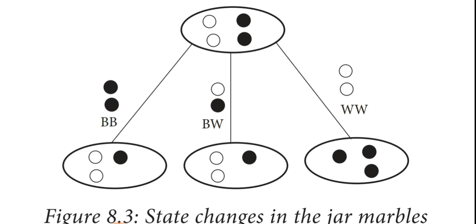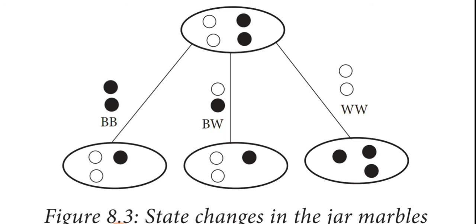The first time, we select two marbles. It is possible that both are the same color, for example both black. We throw out these two black marbles and put one new black marble inside the jar. That gives three marbles: two white and one black. Another possibility is taking one black marble and one white marble; then we put the white marble back inside the jar and throw out the black marble.